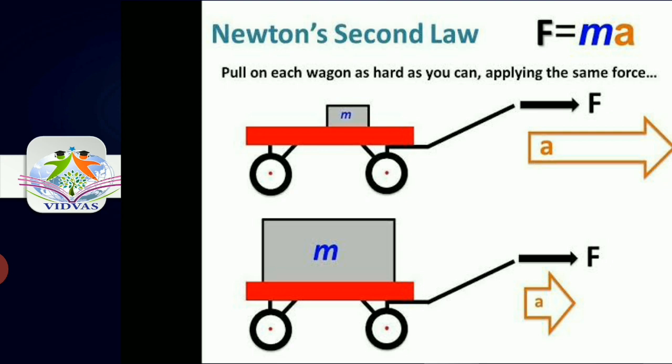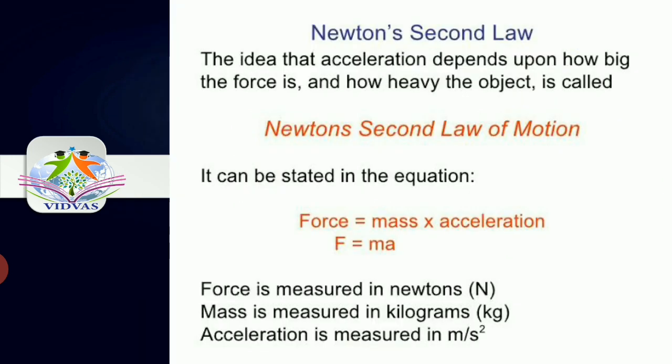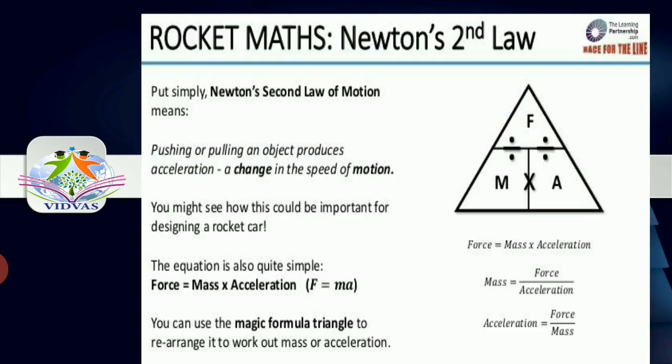So finally in this session we discussed Newton's second law of motion, that is, force on any object is dependent upon the mass and acceleration of that particular object, and force is directly proportional to the mass and also proportional to the acceleration. In the same way, we have the second definition: acceleration depends upon how big the force is and how heavy the object is. Simply it is given by the equation F equal to ma. The unit for force is newtons, mass is kilogram and acceleration is meters per second square.